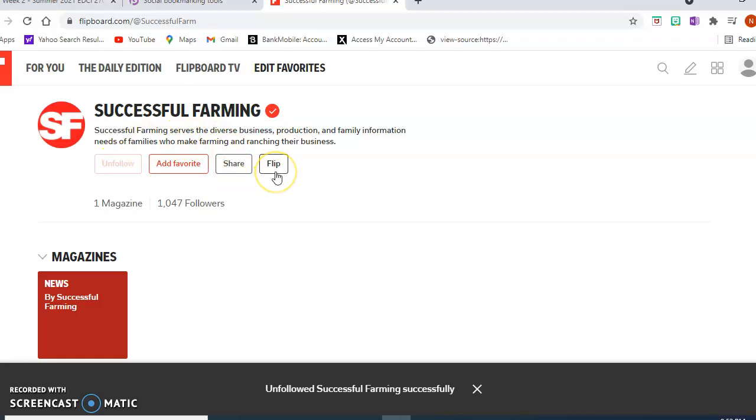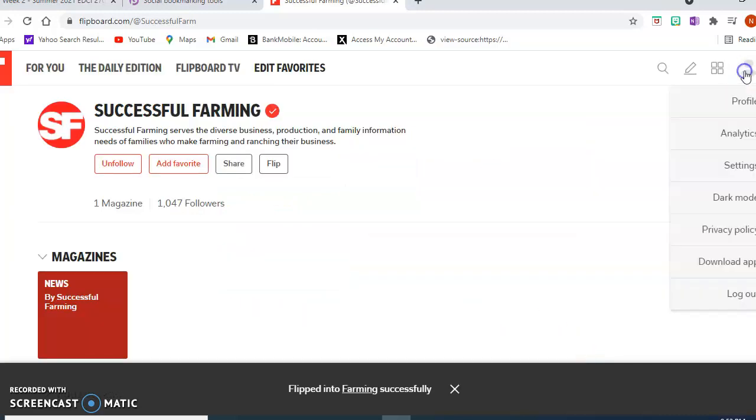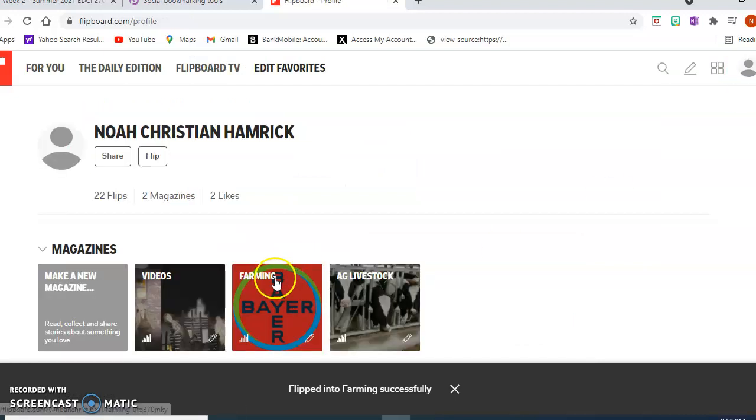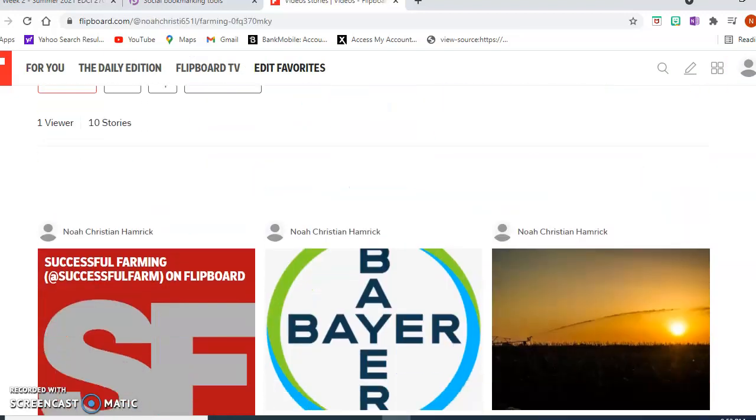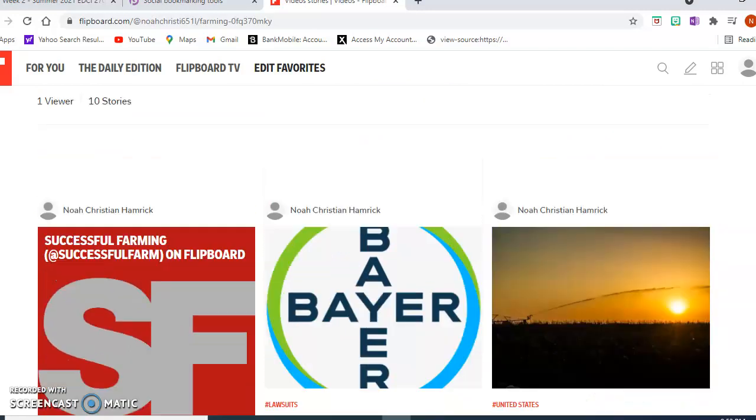And this is how you flip stuff. Say I like everything that this page and publisher is posting. I'm going to click flip, and this gives me my list of magazines. So let's put it into the farming one, and let's just hit flip. Then that'll take it back, so when you go into the profile and I go to farming, it'll be in here. It'll be right there, and that's how you can keep stuff, keep reflecting on it and keep seeing their new posts.